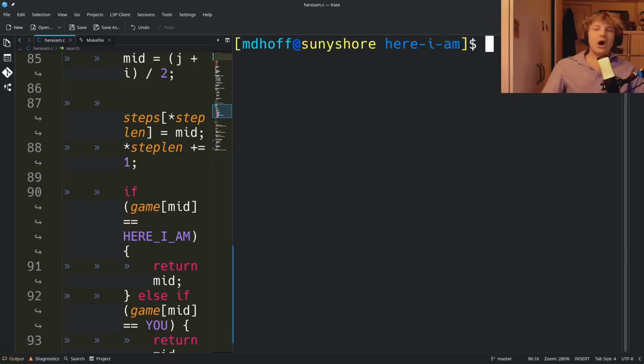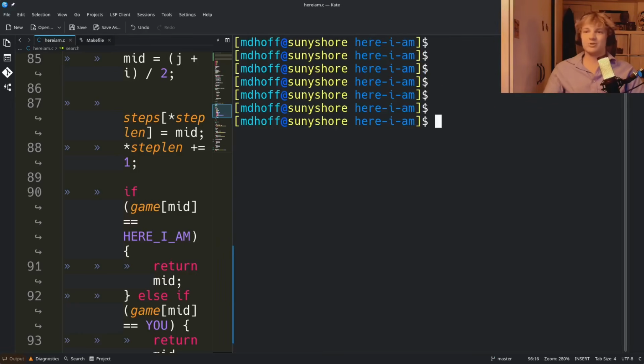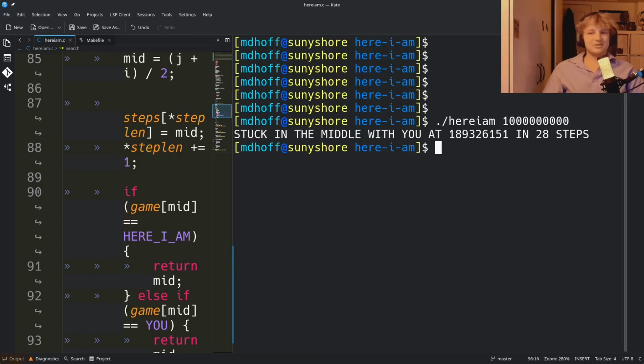So now I'm going to use this song lyric to demonstrate to you guys why binary search is one of the most efficient algorithms in computer science. So let's go ahead and say there are 1,000 million people. He's got so many people and he's stuck in the middle of all of them and they're all clowns and jokers. How long do you think it's going to take our computer to find out where he's stuck in the middle? Let's find out. This is in real time.